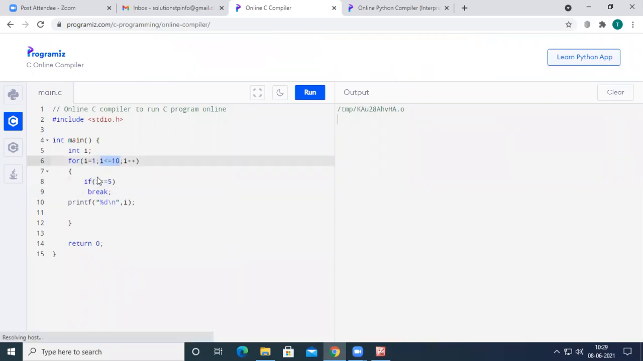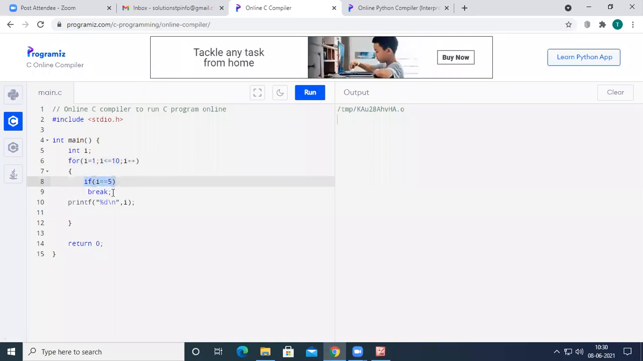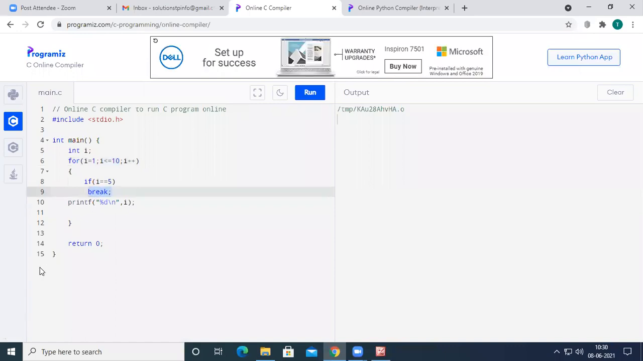We enter into the body of the loop and we check the condition if 5 equal to 5. Here the condition is true. Because the condition is true, it is going to execute the break statement. When the break statement is executed, we just come out of the loop without printing 5, 6, 7, 8, 9, 10. So the output of this code is 1, 2, 3, 4.